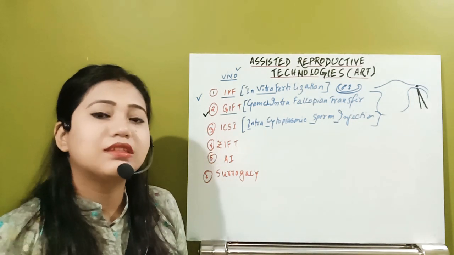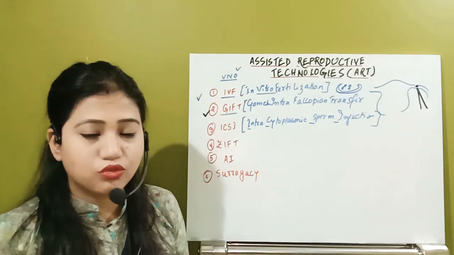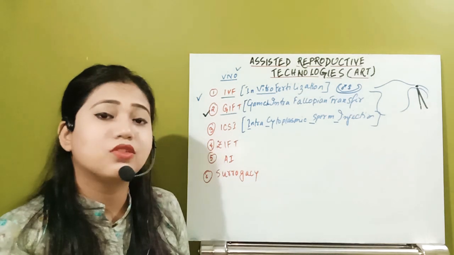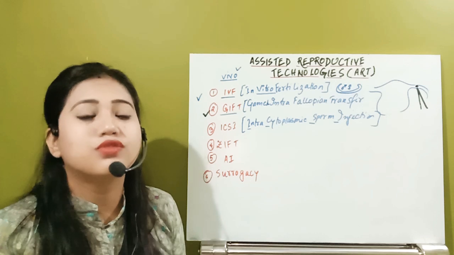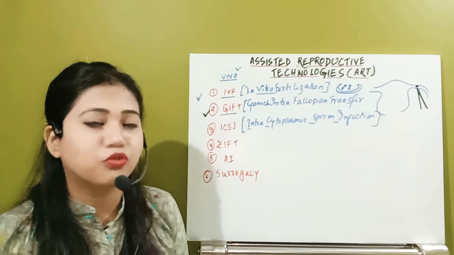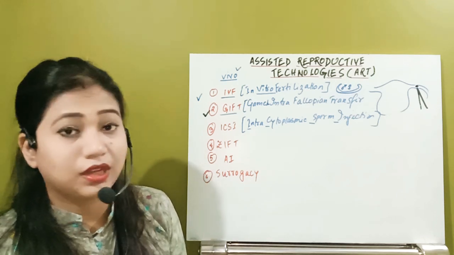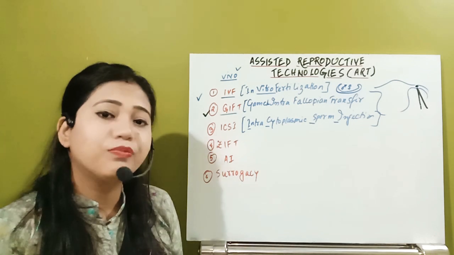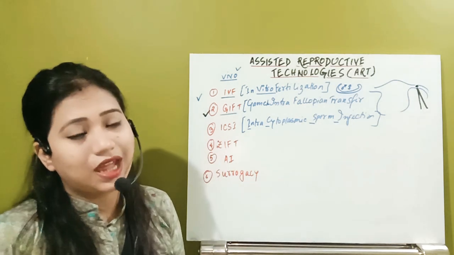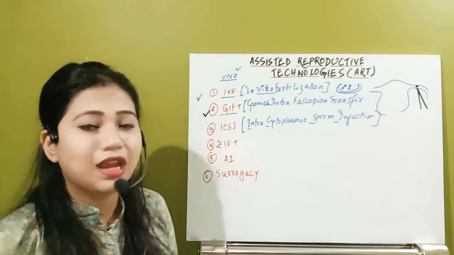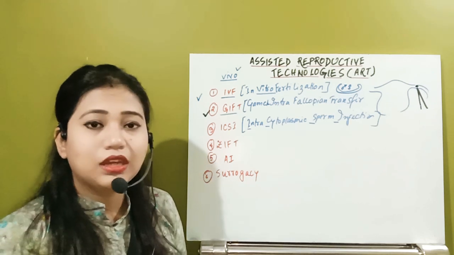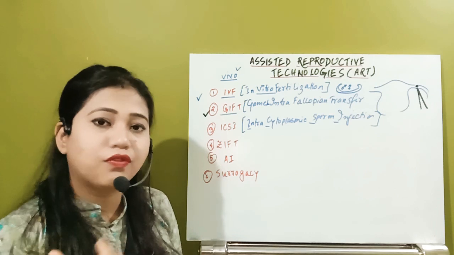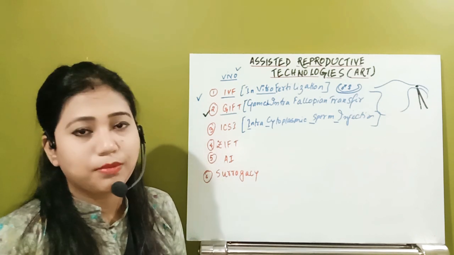If the male is suffering from low sperm count, that is oligospermia, that male is not able to produce enough number of sperm that can reach the site of fallopian tube and can fertilize the ovum. In that condition, what actually is the treatment? ICSI, intracytoplasmic sperm injection. In that, first of all, semen is collected from the male partner.